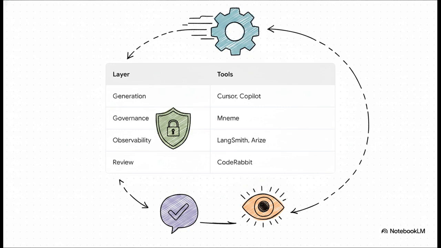To really cement this into actionable architectural decisions, let's map these theoretical layers to real-world tooling categories today. For generation, you have tools producing code like Cursor or Copilot. Then you have your governance layer, like Meme, which is actively constraining intent. Next is your observability layer, using tools like Langsmith, Braintrust, or RIs to explain the outcomes. And finally, your review layer, utilizing CodeRabbit or human reviewers to handle the final escalations. Every layer does exactly what it's best suited for and nothing else. That is a configuration that actually scales.